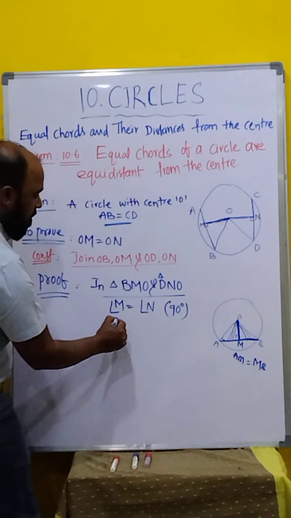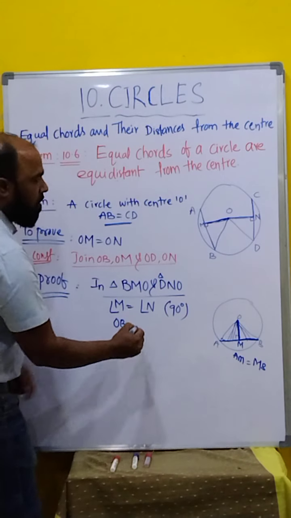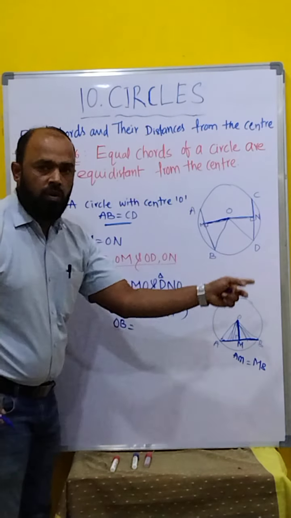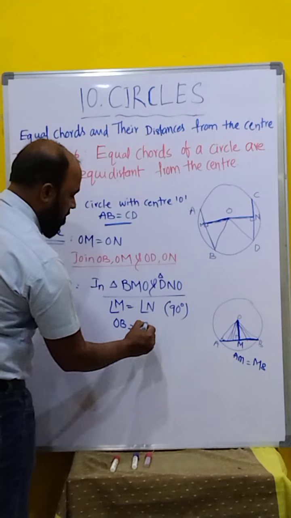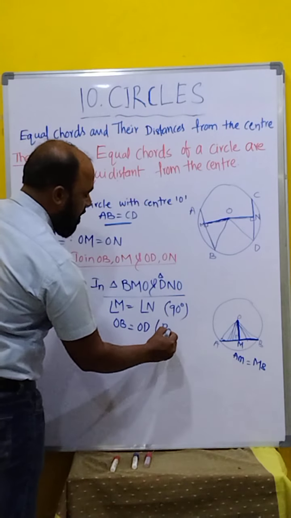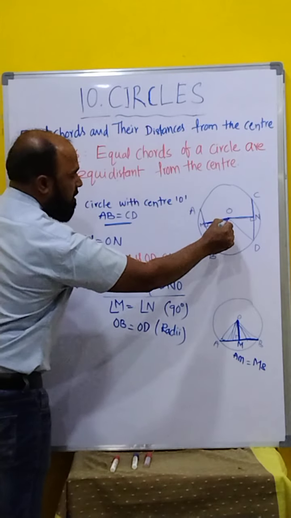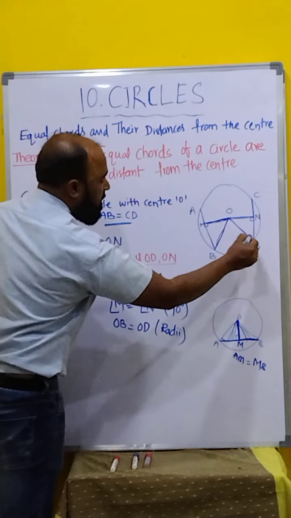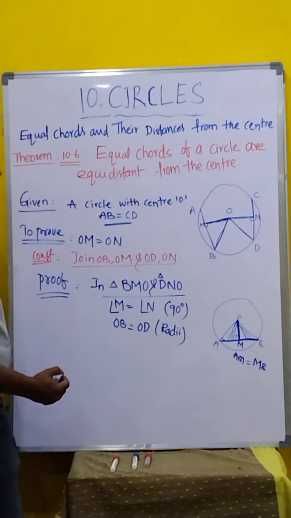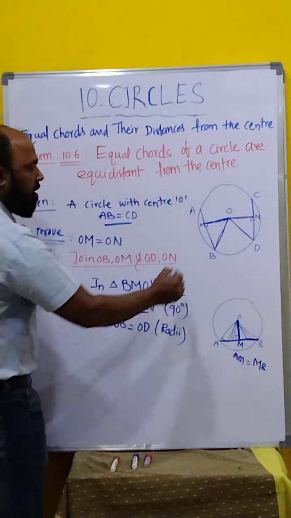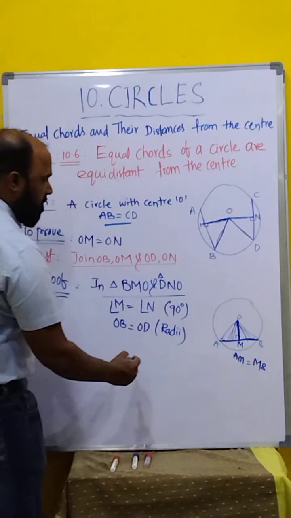Next, OB is equal to OD. What is the reason? Radii. Both are radii. Next and last, we know that BM is equal to DN.